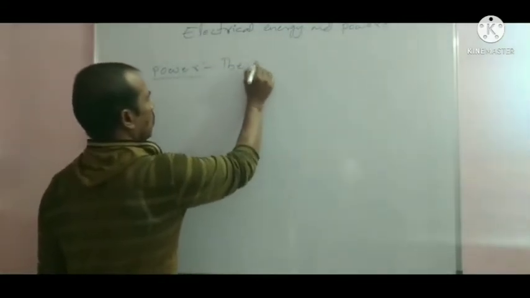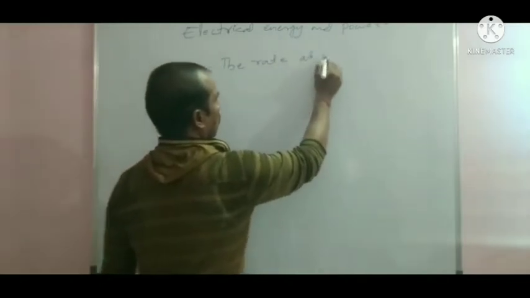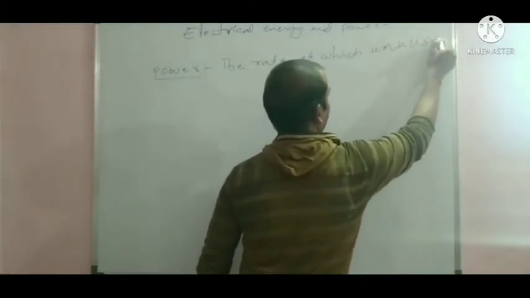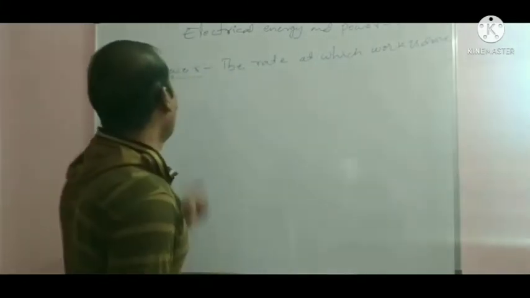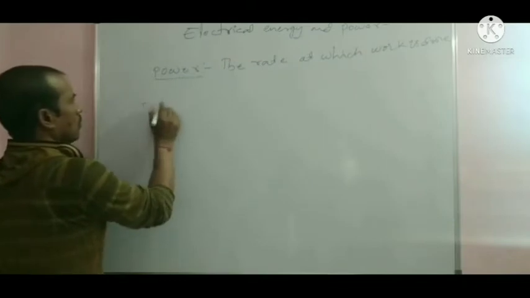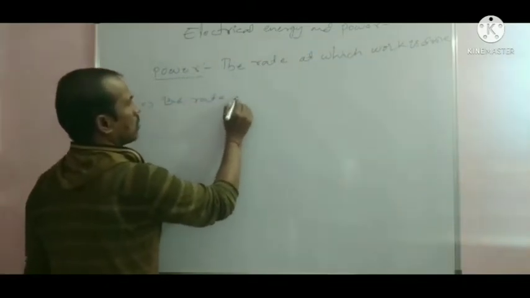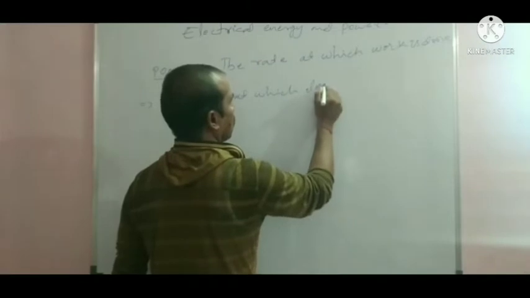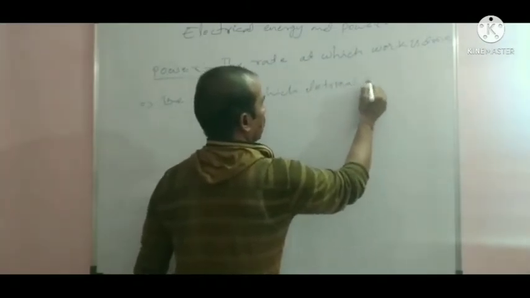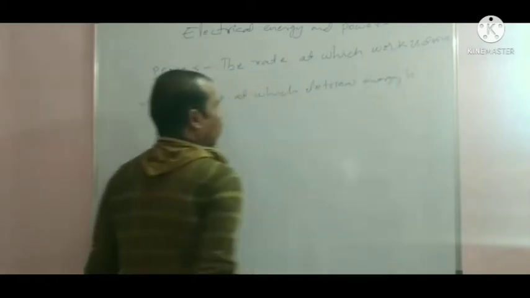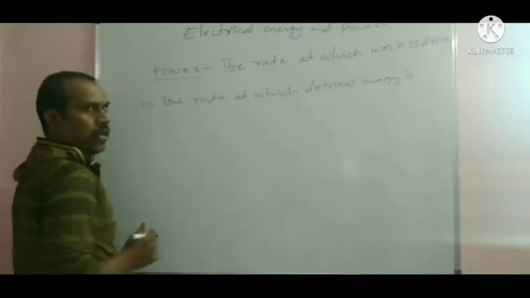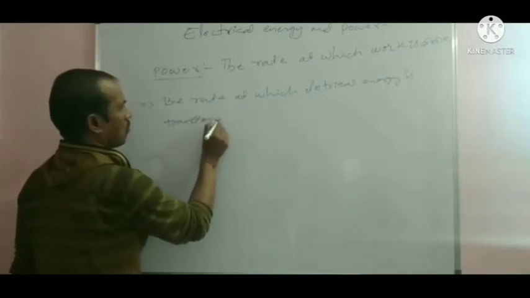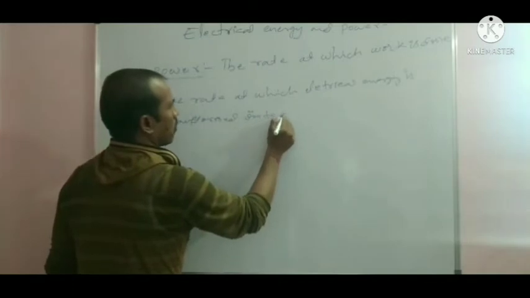The rate at which work is done is called power, or the rate at which electrical energy is transferred into a circuit.